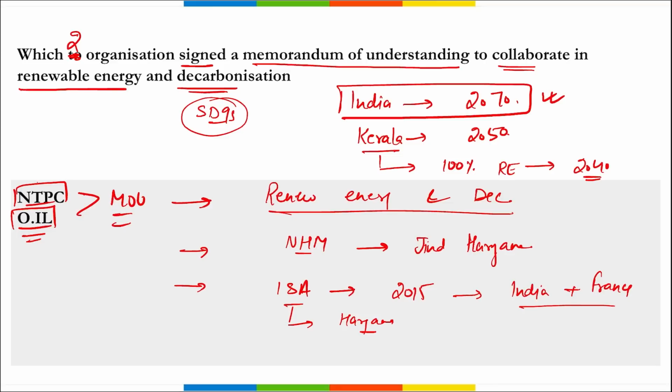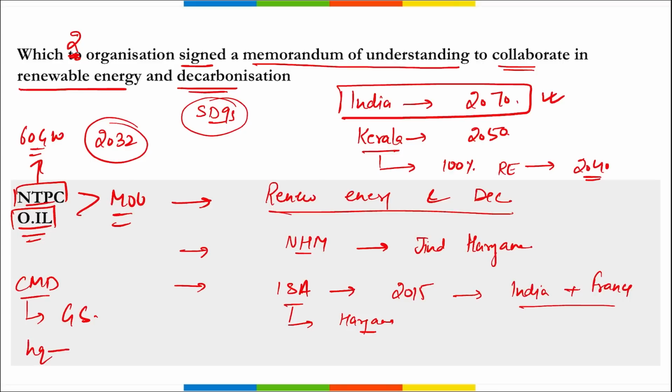Then next thing, remember NTPC aims at achieving 60 gigawatt of renewable energy capacity by 2032. If we talk about NTPC only, who is the chairman and managing director here? Gurdeep Singh. Where is the headquarter? It is in New Delhi and it was established in 1975. Correct? So very important question, friends. We have discussed multiple things here that will be beneficial in your preparation.